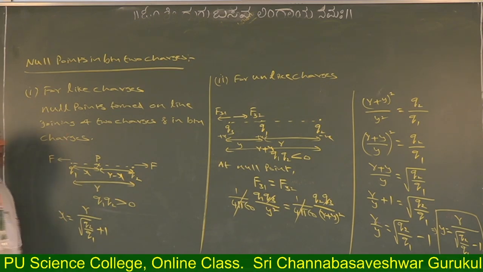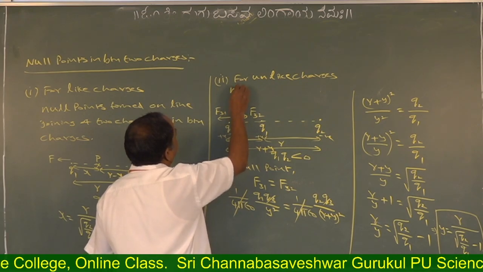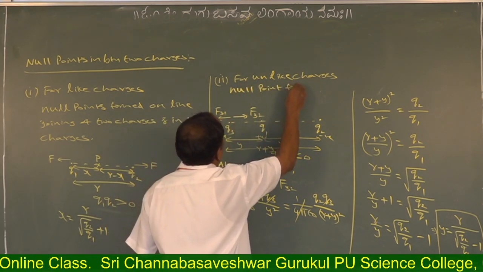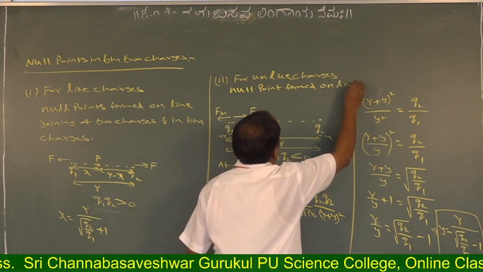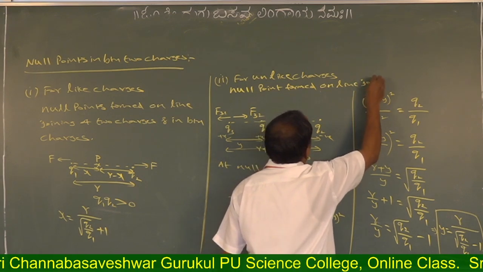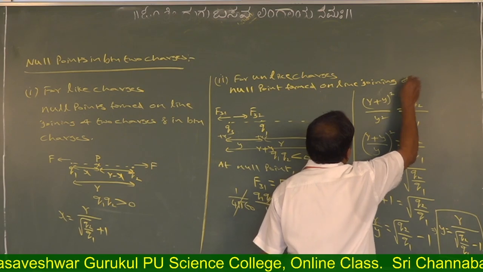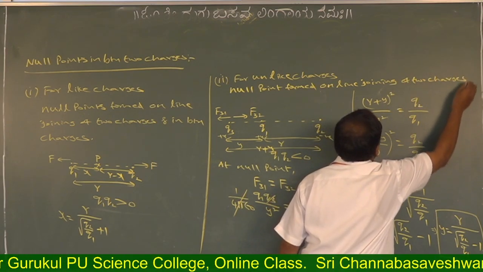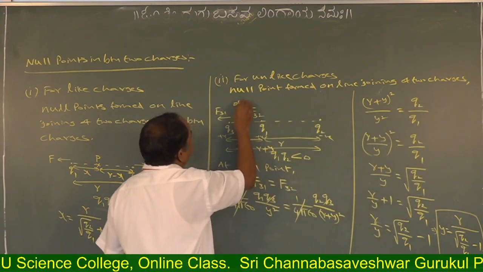So for unlike charges, where is the null point formed? The null point is formed on the line joining the two charges, in between the charges. In the other case, it is also on the line joining the two charges, but outside of the charges.